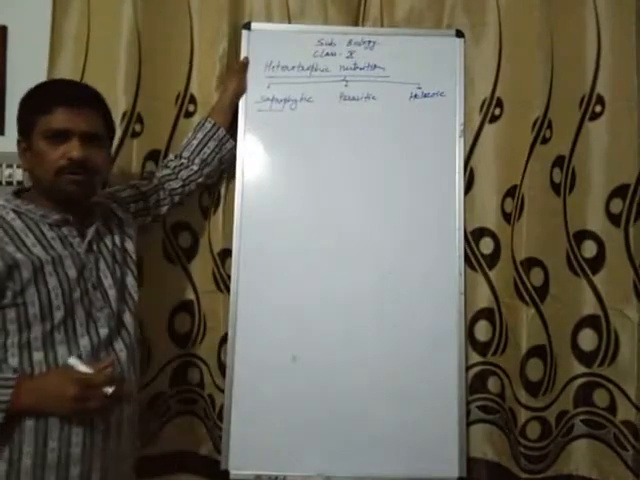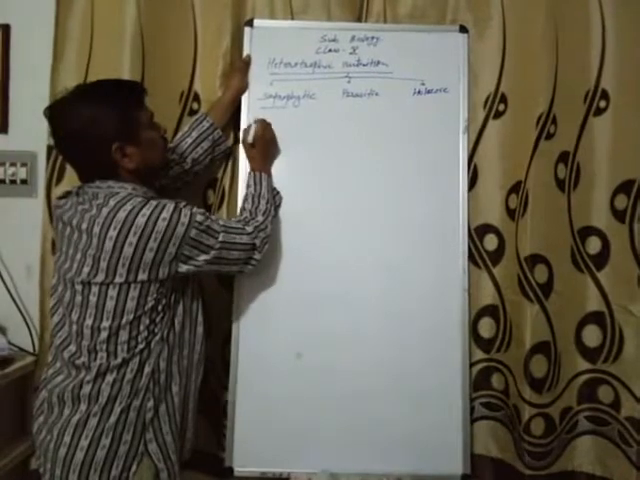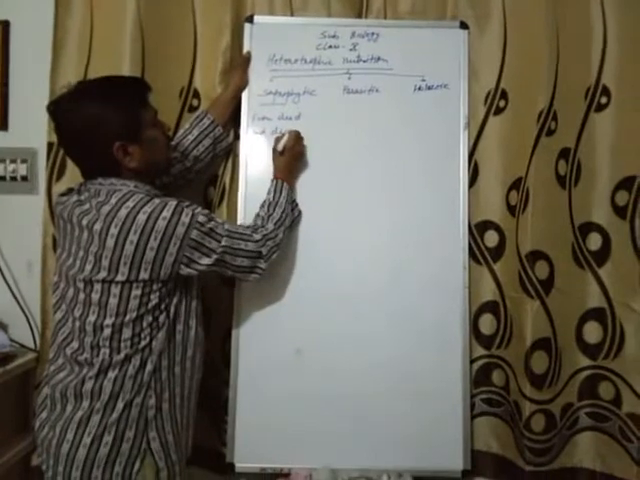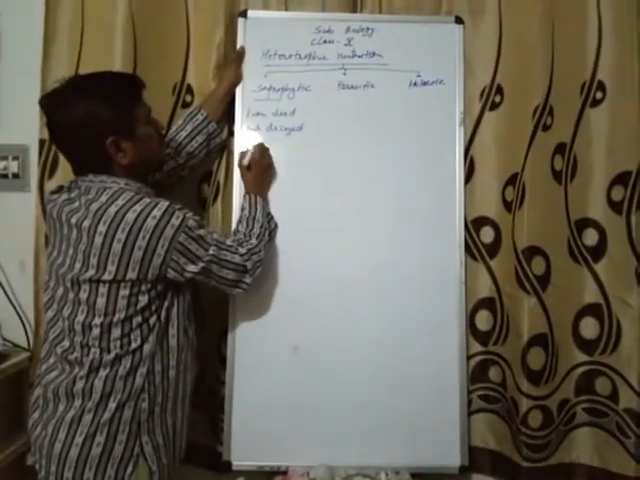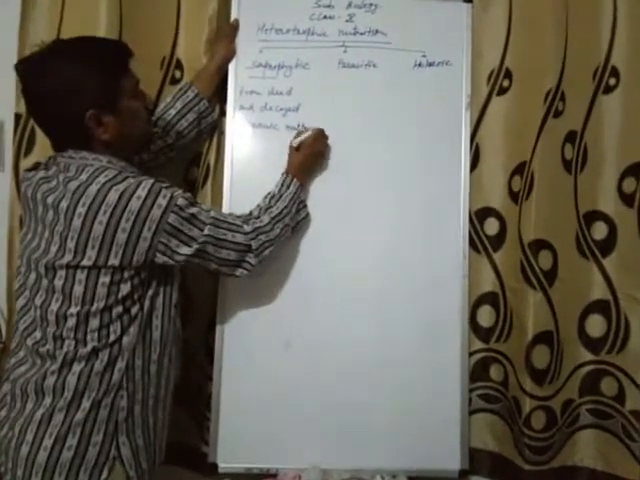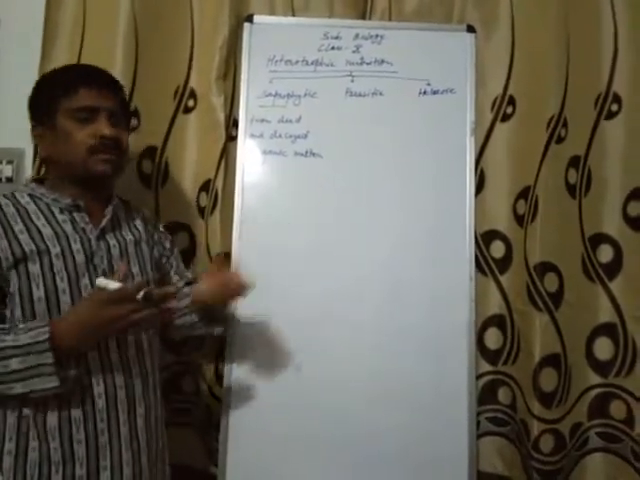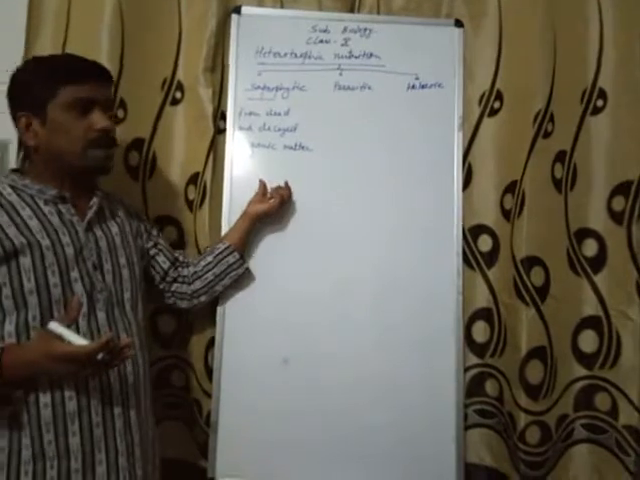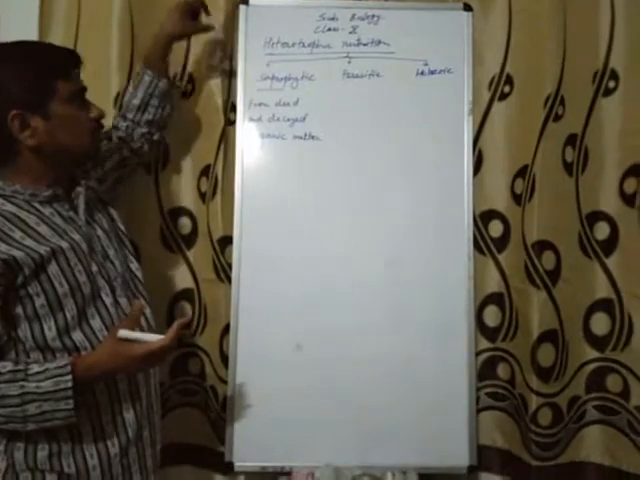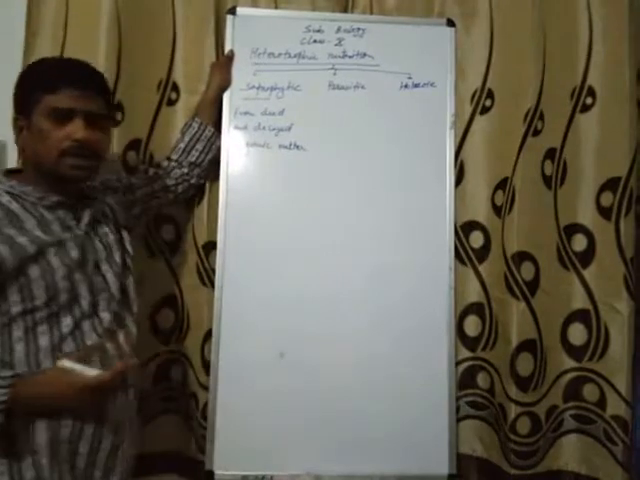So in such a mode of nutrition, organisms derive their nutrition from dead and decayed organic matter. What is dead and decayed organic matter? Organic matter is the remaining parts or waste material of the organisms. So in saprophytic nutrition, organisms derive the nutrition from the dead and decayed organic matter.